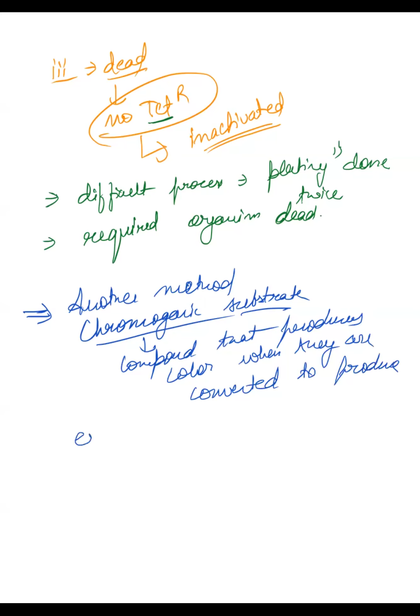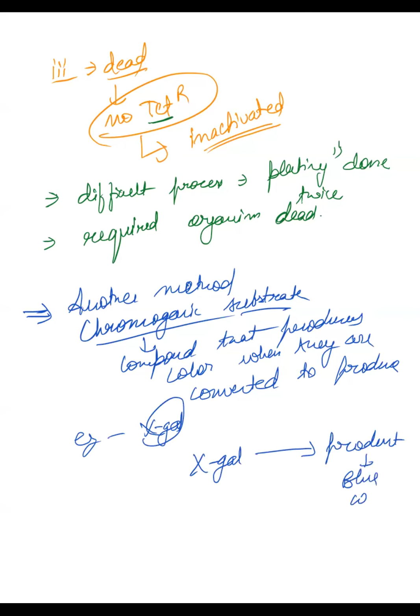For example, X-gal, or X-galactoside, is a chromogenic substrate. What happens if X-gal is converted into its product, whatever the product is? It gives you blue color. So whenever you see blue color, that means it has been changed into product. For the conversion into product, it requires an enzyme, beta-galactosidase. Now we can use this for selection purposes.